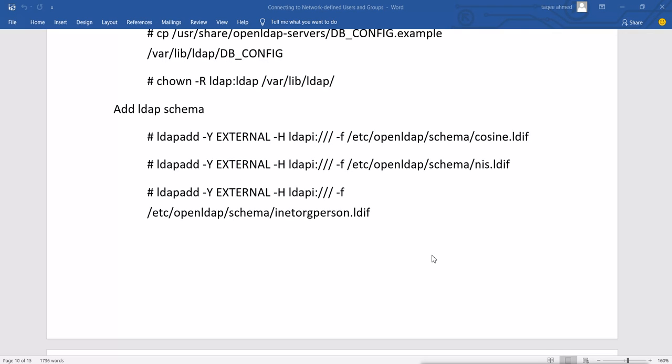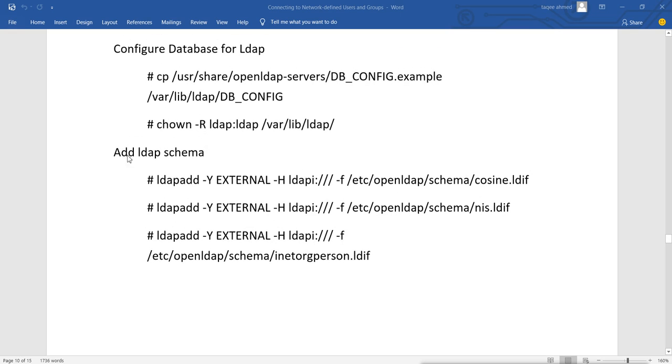Now for creating the database, we will use this. For adding the LDAP schema, we will use the command ldapadd. This command is used for adding the schema of LDAP. Schema is the basic structure of the directory service. That means it holds information about what we can create and what objects can be added into this LDAP.